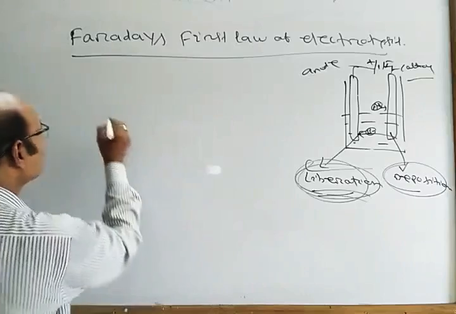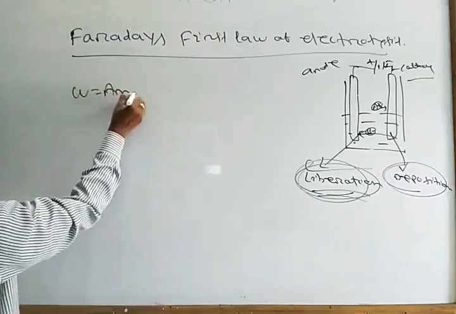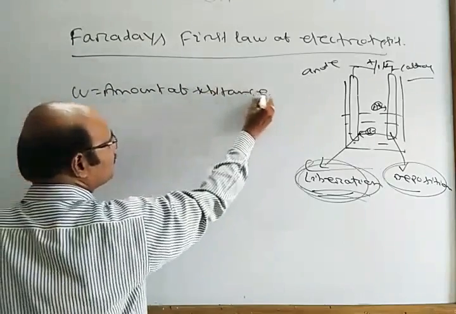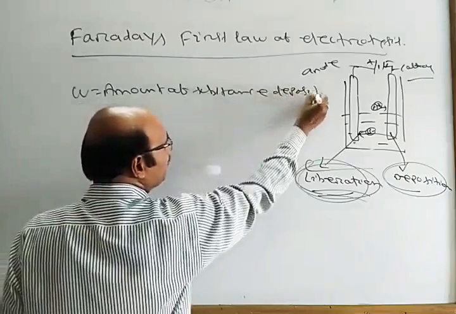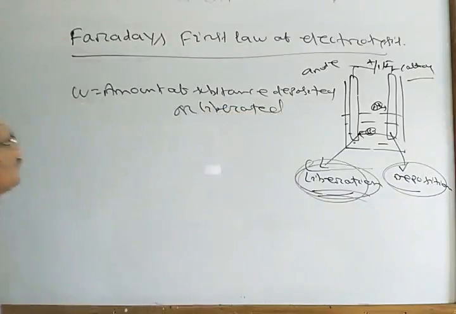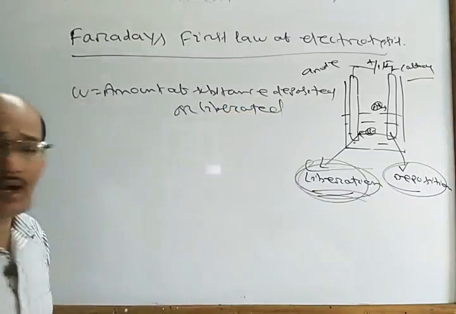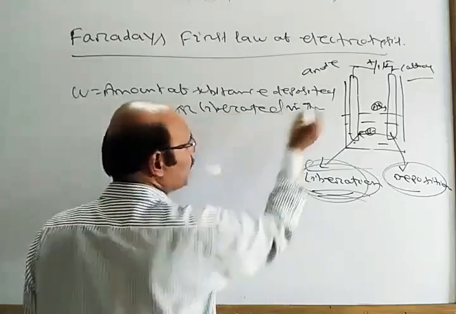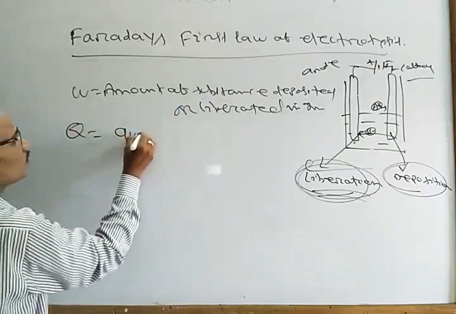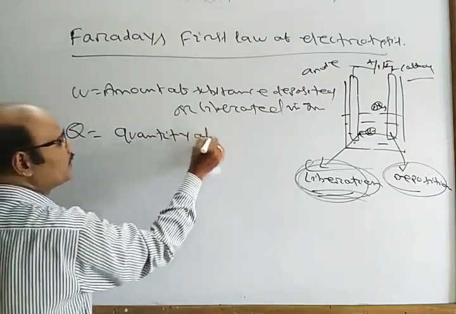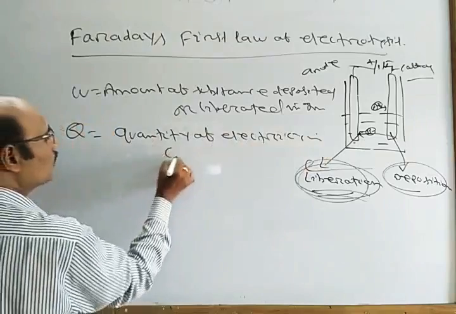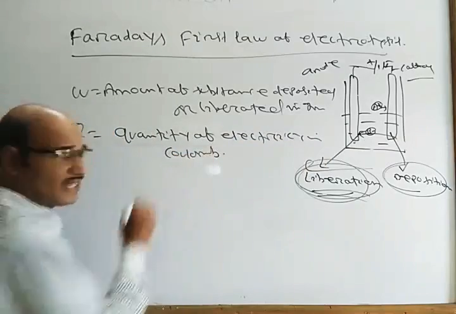Suppose W is the amount of substance deposited or liberated in gram, and suppose Q is the quantity of electricity in coulomb.